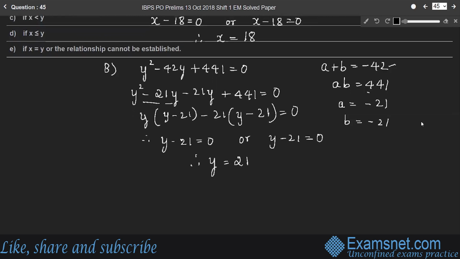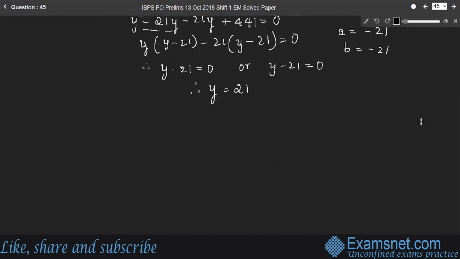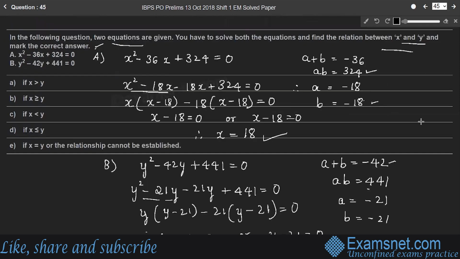Right? Therefore, the relation between x and y. So here x is 18, y is 21. Therefore, x is strictly less than y. Right? Therefore, the option is option C. So the relation between x and y is x is less than y.